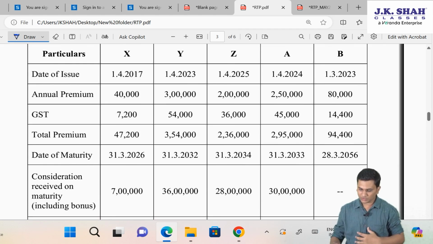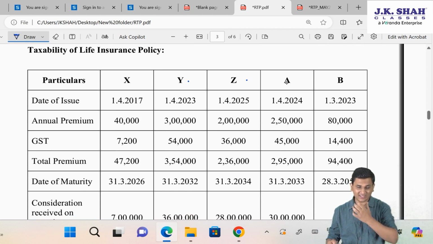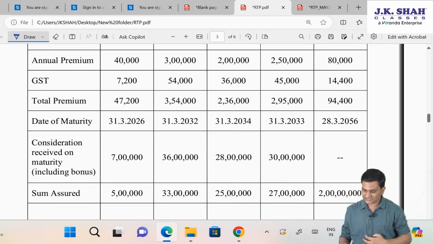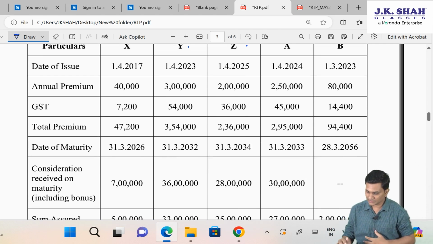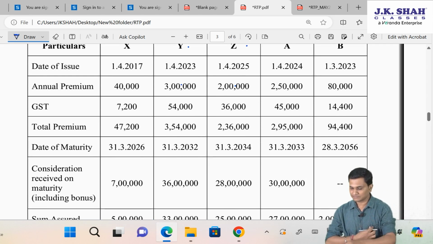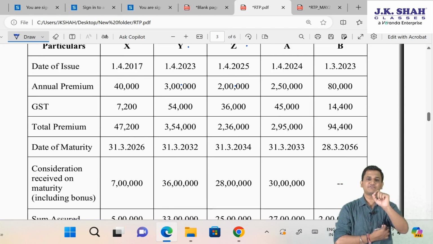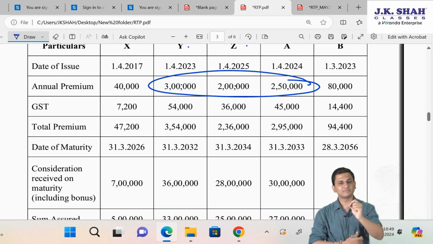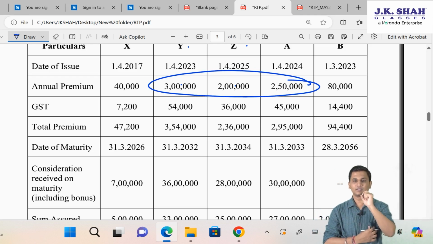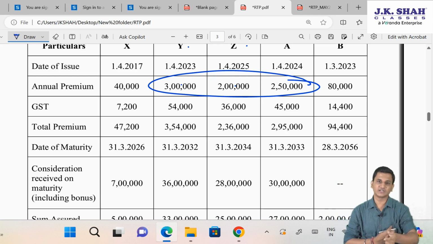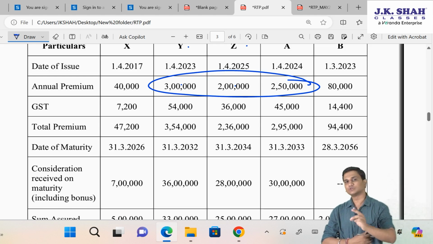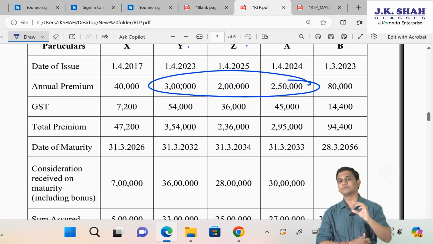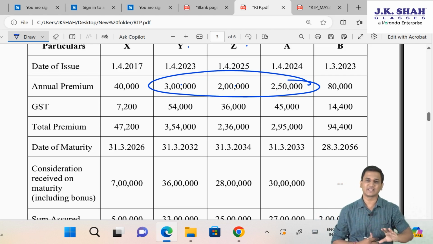But what about policy Y, Z and A? Those 3 are covered under the amendment. And since the annual premium is 3 lakh plus 2 lakh 5 lakh plus 2.5, it is 7.5 lakh. Since the multiple policies' aggregate premium exceeds 5 lakh, now at the option of the assessee, only those policies' maturity will be exempted, the aggregate annual premium of which does not exceed 5 lakh.